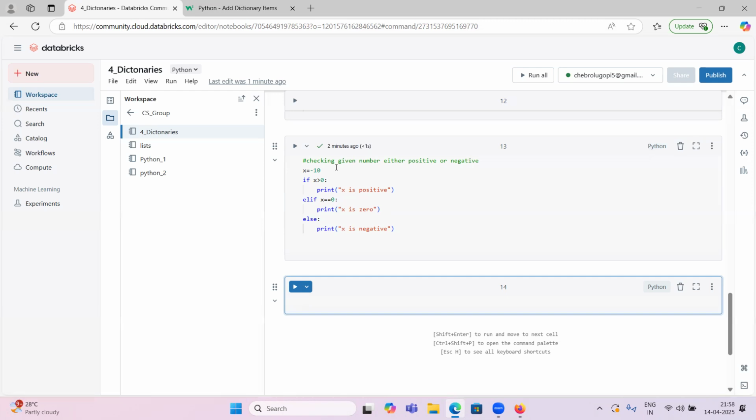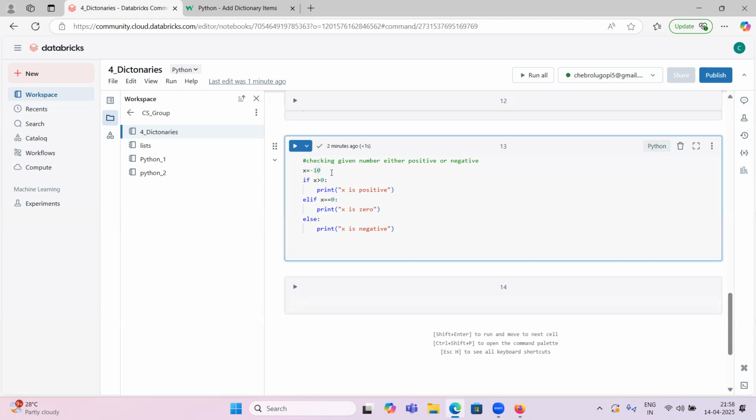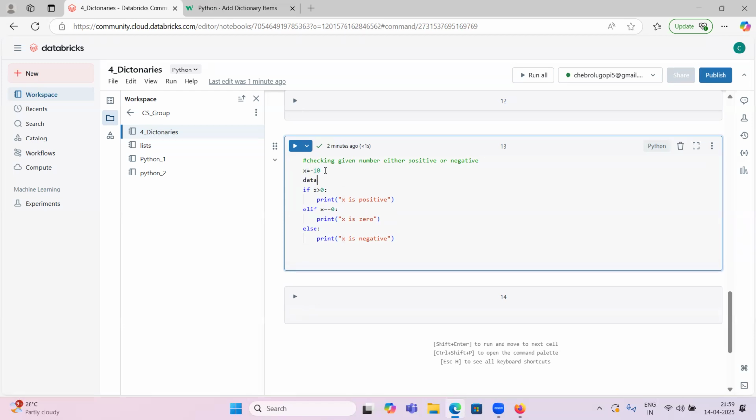Okay, guys, I will explain. Say you are working on a database. You will give a variable for the database name. Say you have a database called Gopi DB.